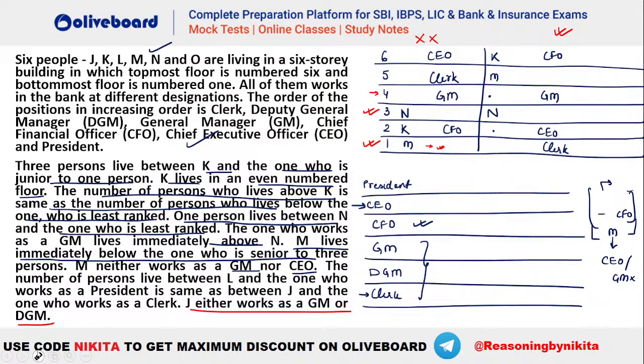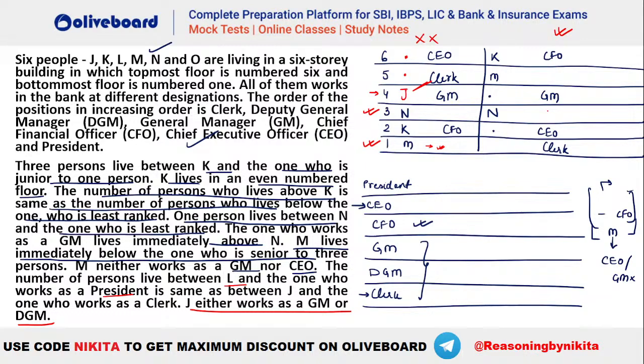So if you place your J as GM, that means you can see that we have 0 persons between J and clerk, right? That means we should have 0 persons between L and president also. But that's not a possibility because L can either be here or here. And in either of the situations, you cannot place your president at a gap of 0 from L, right? That is why the first is invalid. So you will be getting the answer from the second case.